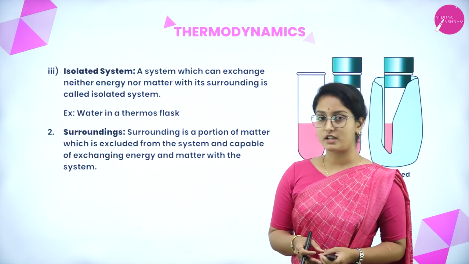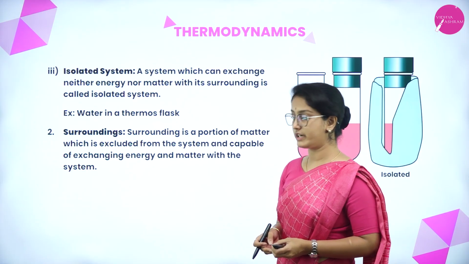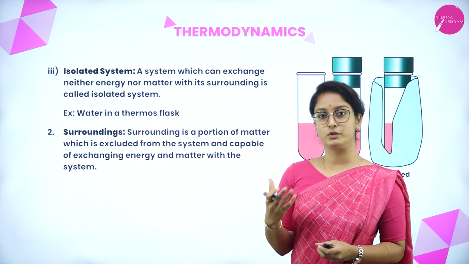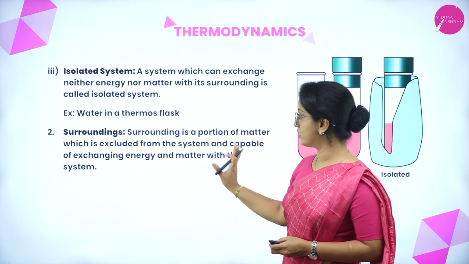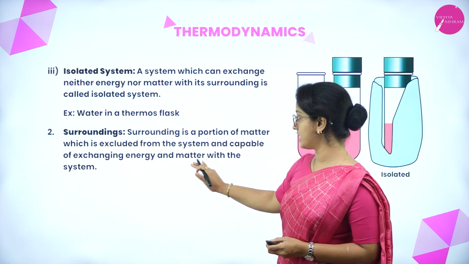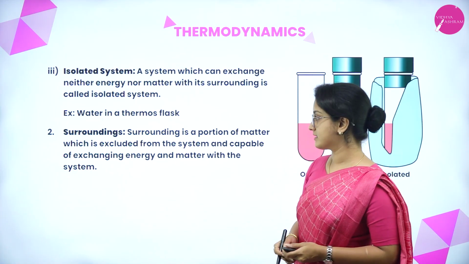Now what do you mean by surroundings? Surrounding is a portion of matter which is excluded from the system. That means part of the universe constituents are considered in the surroundings, and are capable of exchanging energy and matter with the system. So such is called surroundings.